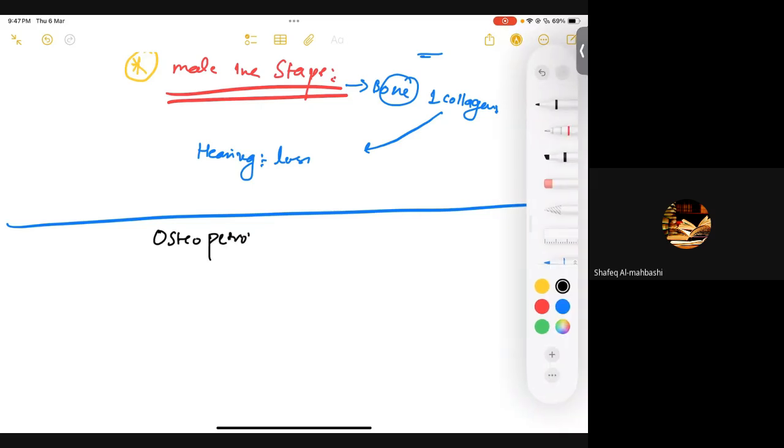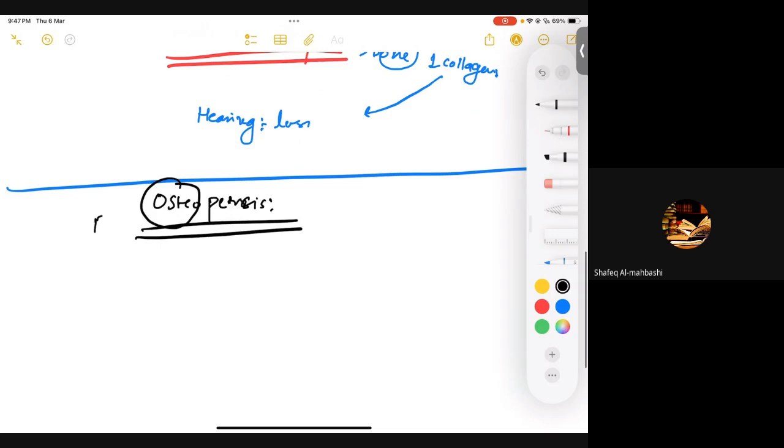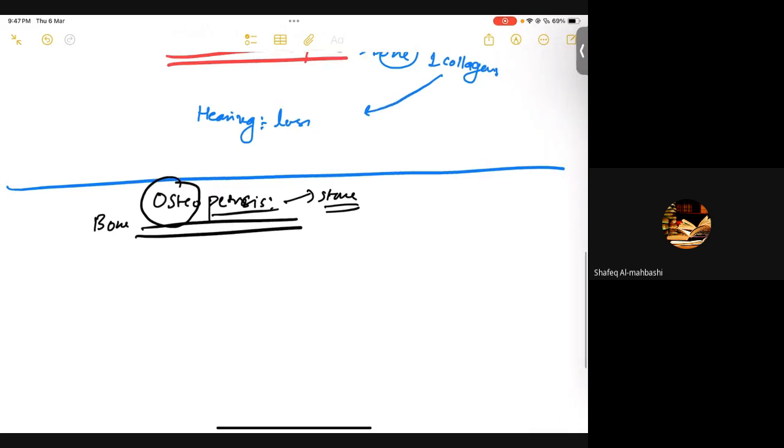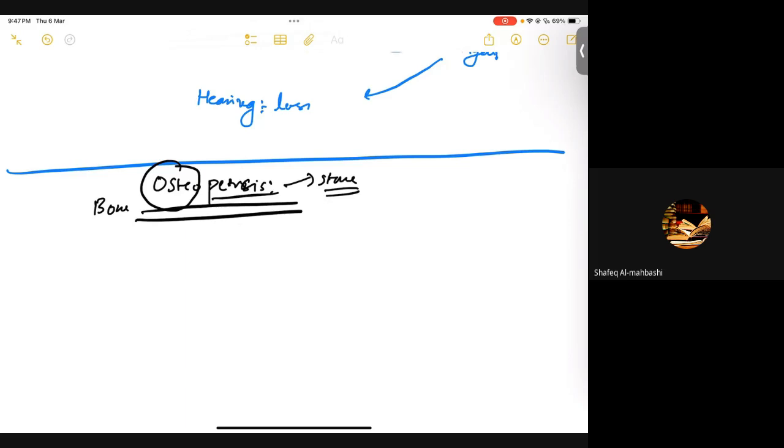osteopetrosis. So first of all, let's break the name, right? Osteo for bone and petrosis basically refers to stone, right? Stone or hard or thick, right? So can I say that in this pathology, we are going to have thick bones because as the name indicates, osteo, bone, petrosis. So it means you are going to have thick bone. Can I say that?